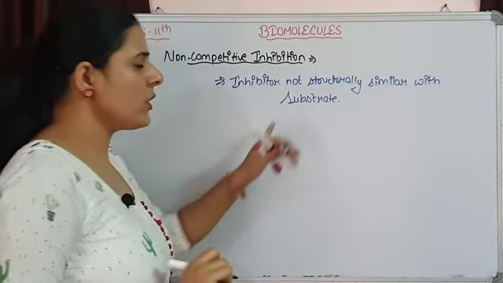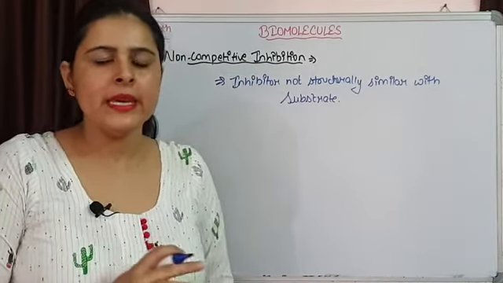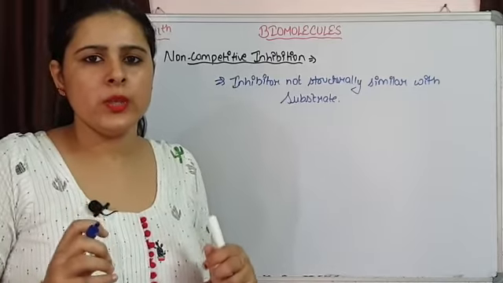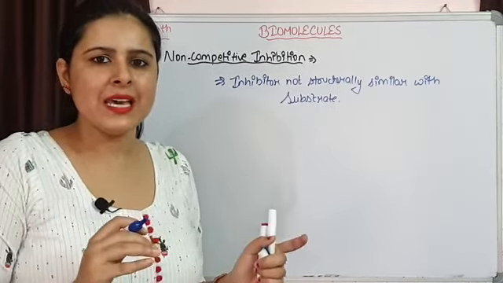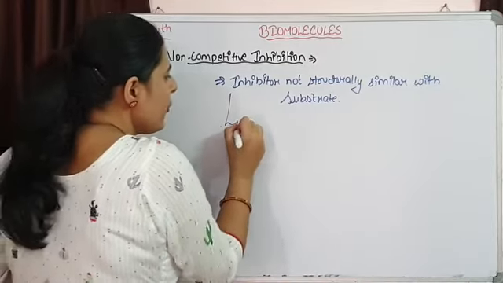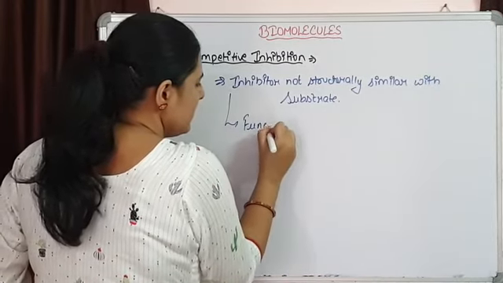Then how is it going to affect the enzyme activity? It is simply going to bind with any of the functional groups of the enzyme that is important for catalytic activity.